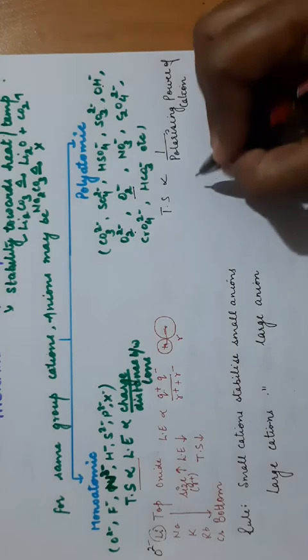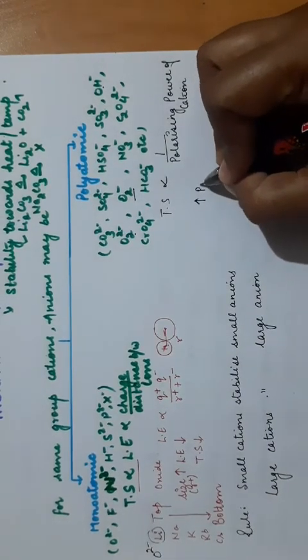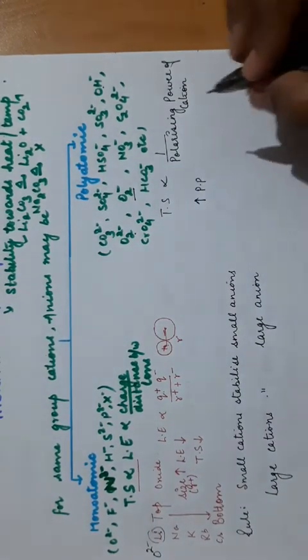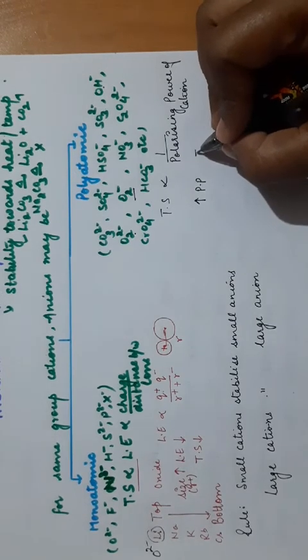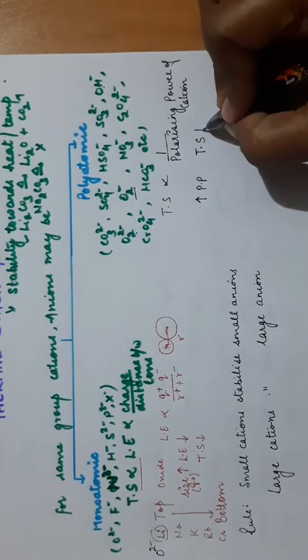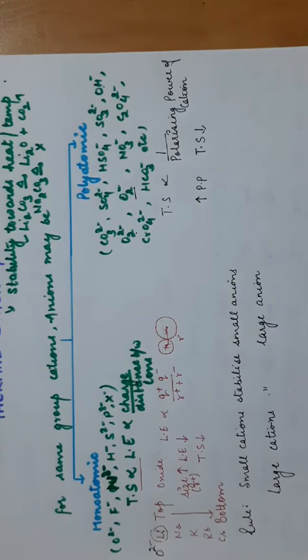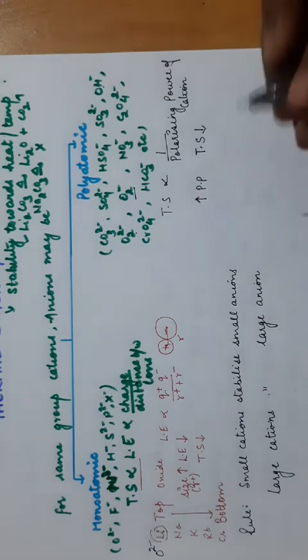Clear? So if the polarizing power increases, the thermal stability will decrease. So this is for polyatomic anions. If the polarizing power will increase, the thermal stability will decrease. Now on what factor does polarizing power depend?